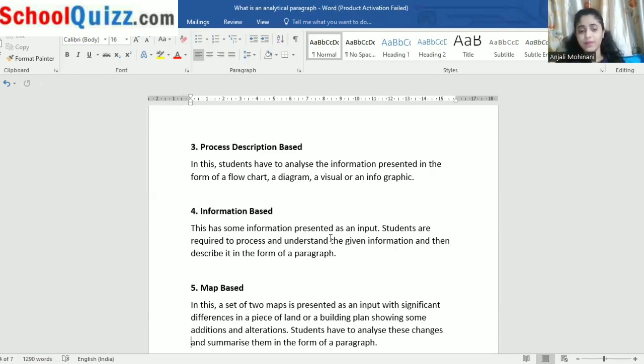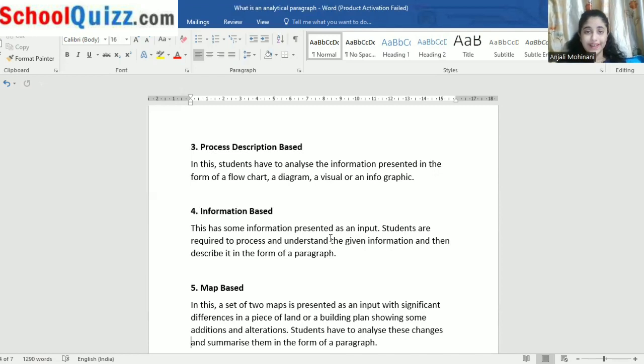It is very basic. The last one is map based. Do you remember when you were doing geography, a questionnaire was given to you and you had to find out where a place is on the map? So you have to solve using a map. Here the map and the places situated on it are given to you. You have to find out that this many people live in Maharashtra, this many in Gujarat, this many in whatever state.